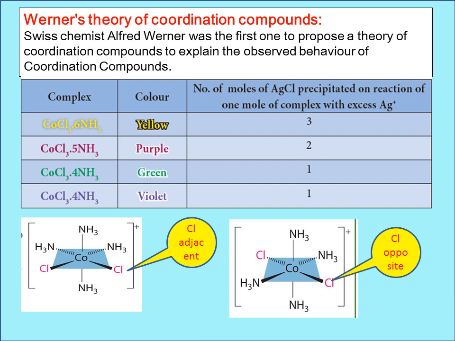How is it possible? For that, I have given you 2 pictures on the right side. You can see that in the first picture, chloride ions are present in the adjacent positions of the octahedron, but in the second picture, chloride ions are in opposite positions in the octahedron. That means the third and fourth complexes are cis-trans isomers, we say.